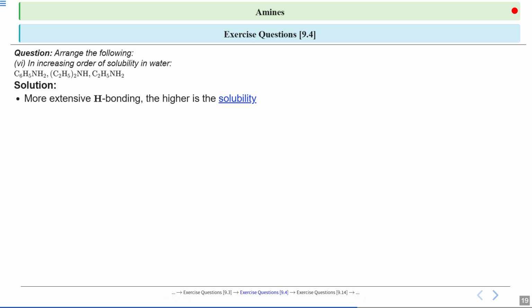If we focus on hydrogen bonding, the more a molecule can form hydrogen bonds with water, the more soluble it tends to be. So the extent of hydrogen bonding is a key factor in determining solubility.